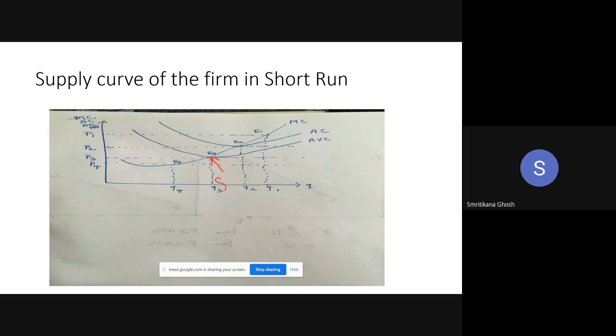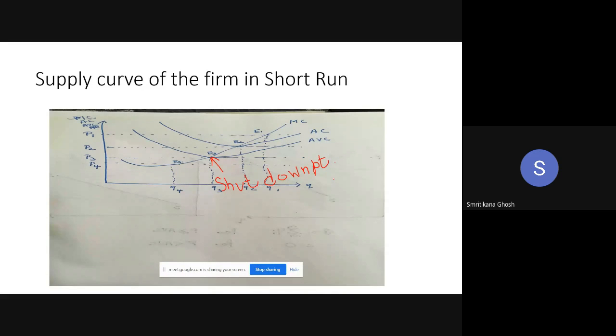Any query up to this point? No, ma'am. Okay, this is called the shutdown point.